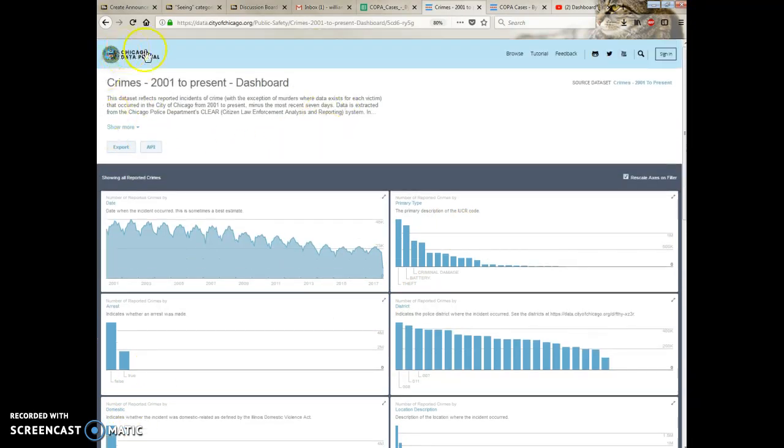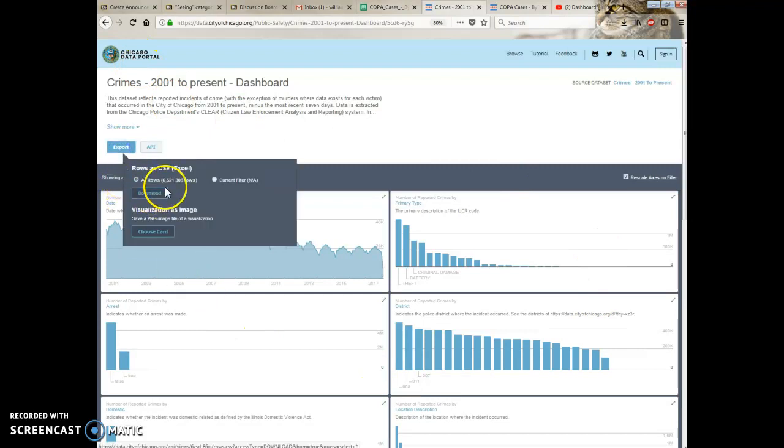First thing we need to do, we need to go to the data portal. We need to get a graph we like. We need to go to export to get the data, and then we need to download it. Whoa, before you run up and say, okay, I'm going to do the crimes, look at that. That's 6 million rows. That's big data. That's so big it would take a really long time to download, a really long time to upload, make a graph, all that sort of thing.